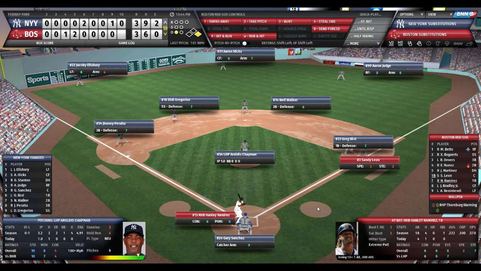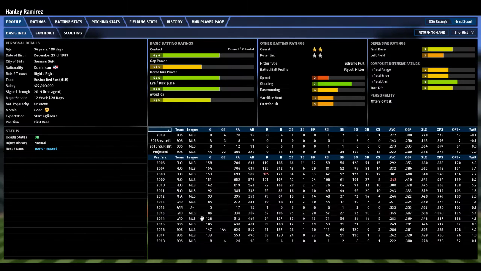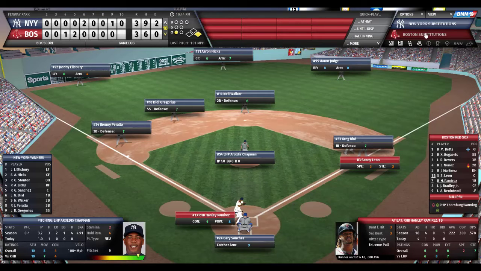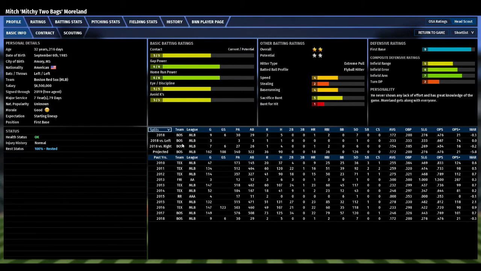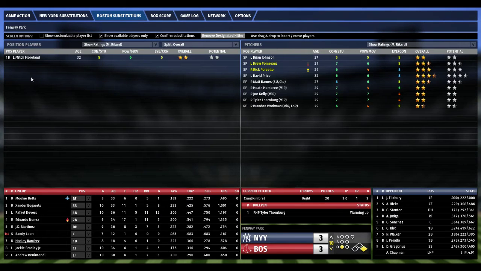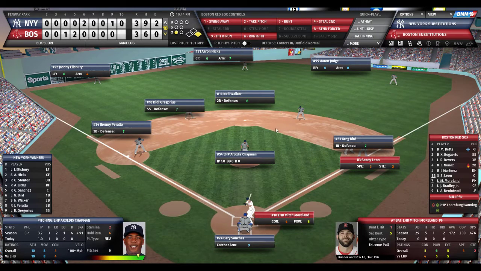And Hanley does not hit lefties. He's only batting .143 off lefties. Let's just check out what Mitch Moreland does. I don't think he hits lefty. He's not hitting anyone. He's our last position player. No, he's hitting .333 off lefties and .154 off righties. You know what? Mitch Moreland will come in, and he's a better defender anyway. So Mitch Moreland is going to go lefty. We're going to go lefty-lefty here. Mitch Moreland hits lefties. It's unorthodox, but that's the way we're playing it.